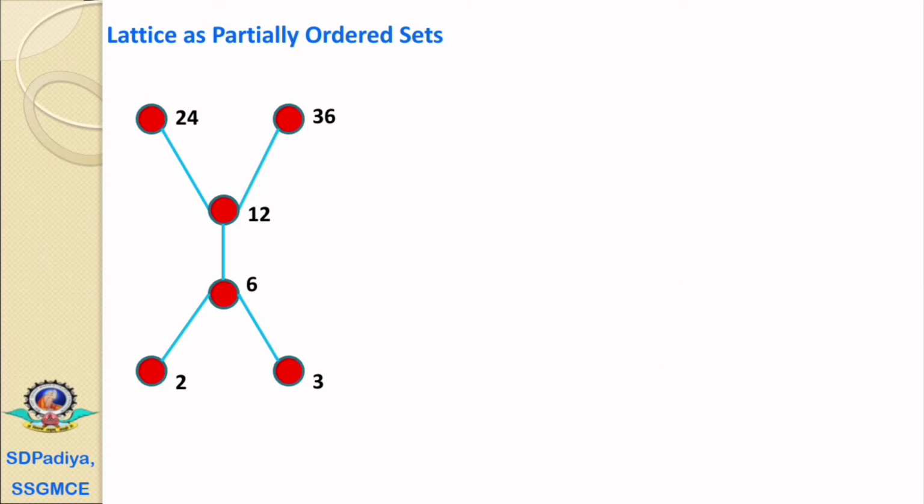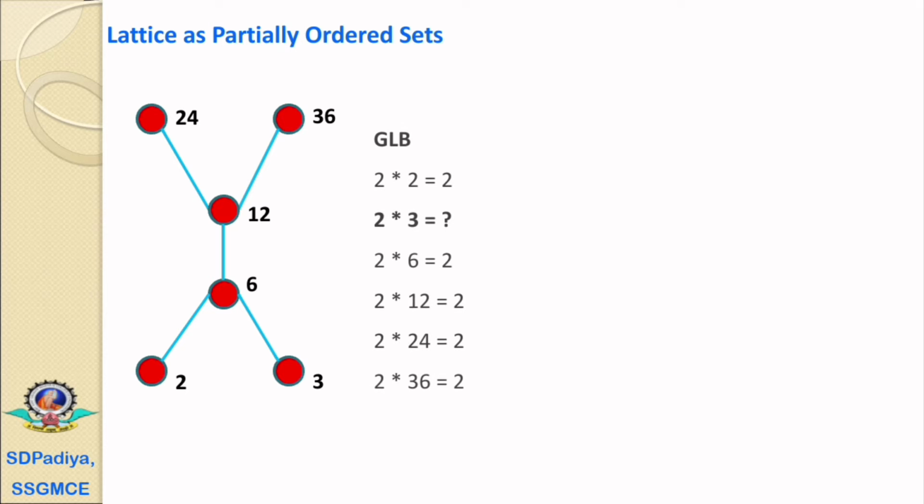Now here we'll try to find out the greatest lower bound and least upper bound for every pair of any two nodes. First, 2 meet 2 equals 2. The 2 meet 3: these two elements are not connected at the lower level, therefore 2 meet 3 is not available. The 2 meet 6 equals 2, 2 meet 12 equals 2, 2 meet 24 equals 2, and 2 meet 36 equals 2.